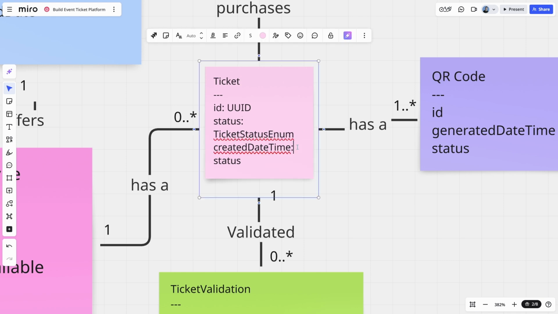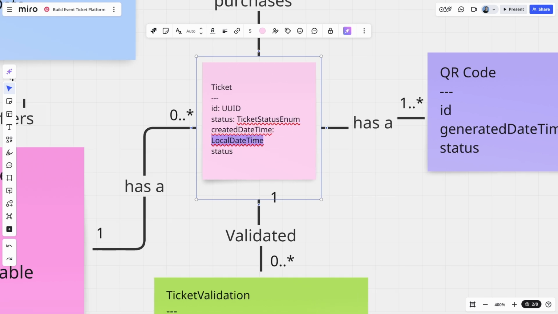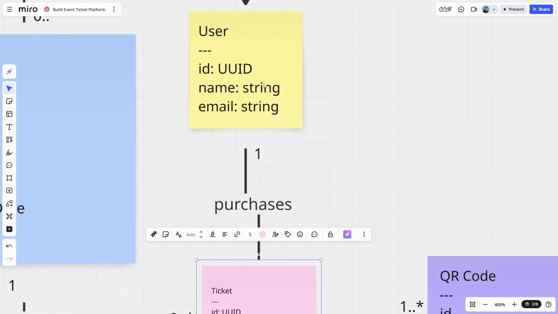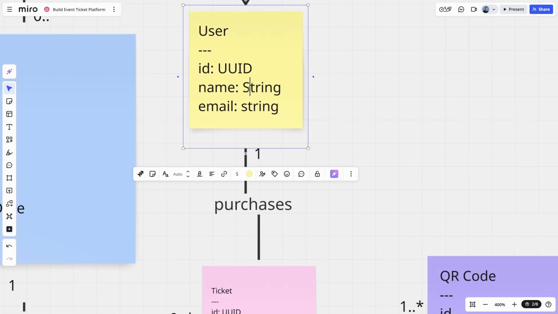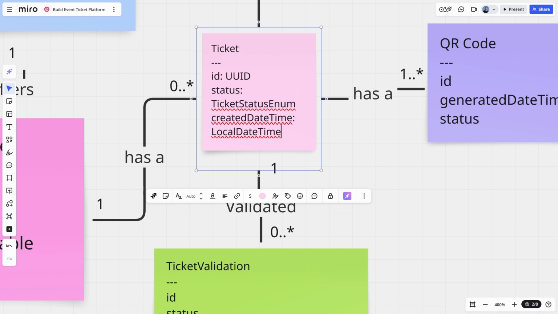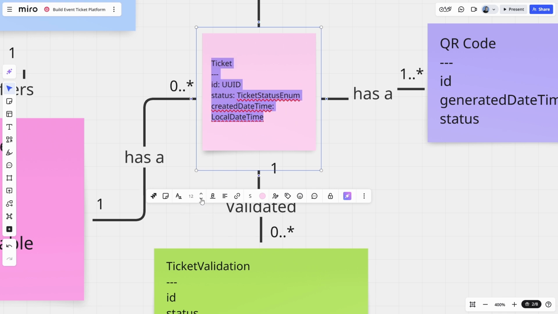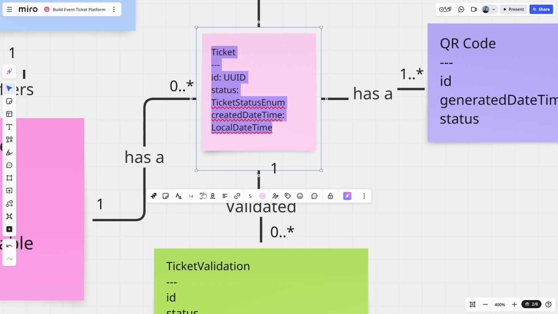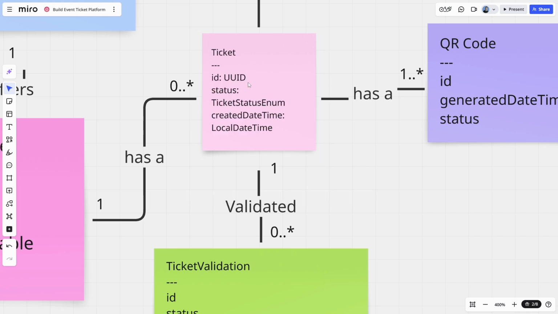Okay, created date time, that's going to be a local date time. So we're actually going to use the Java class in this particular case in order to be specific. In fact, for consistency, perhaps we should do that up here. There we go. In actual fact, a UUID may also be represented as a string type, but we'll leave it as UUID in order to communicate that. And we've got status twice for ticket, so let's remove that one. Let's see if we can just make that all fit. Not easily. Okay. So that's the types for ticket.